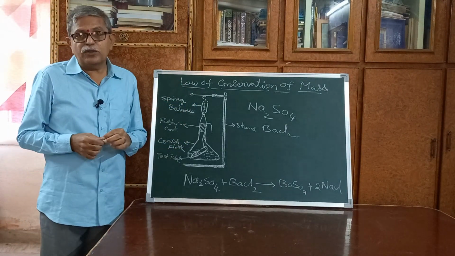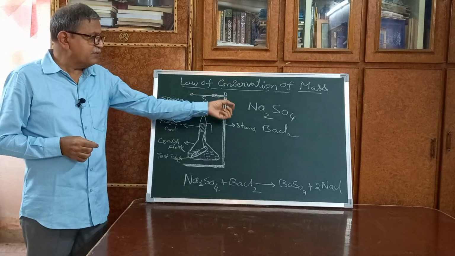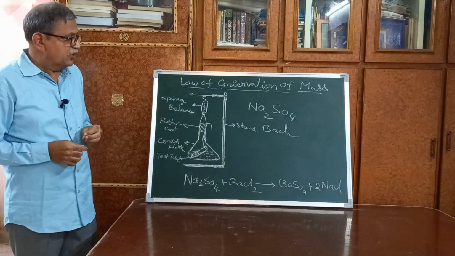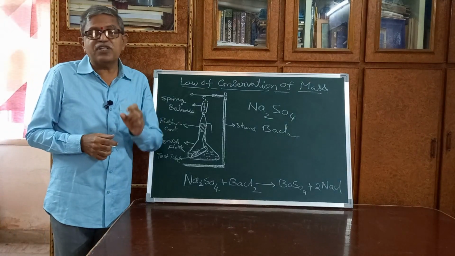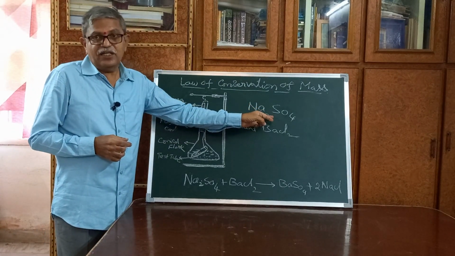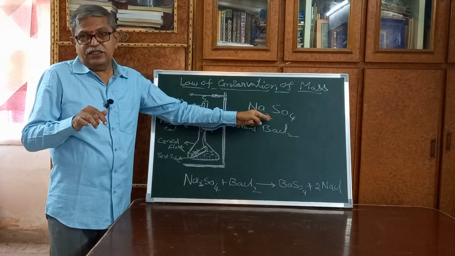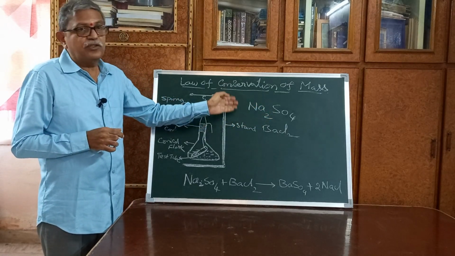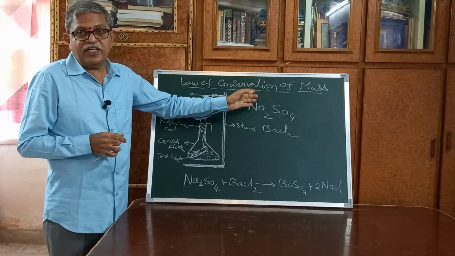Now we have to prepare sodium sulfate solution as well as barium chloride solution. For this, you have to take 2 grams of sodium sulfate chemical and dissolve it in 100 ml of distilled water. Now you have to pour this in a separate conical flask.